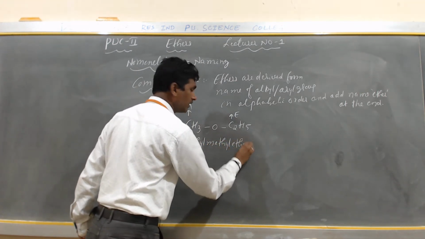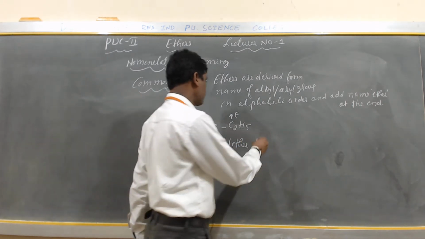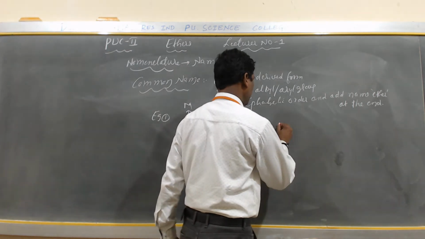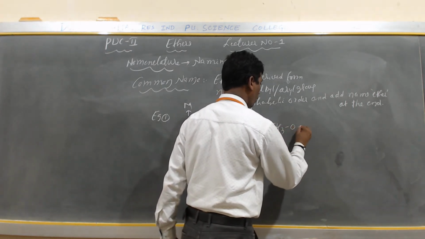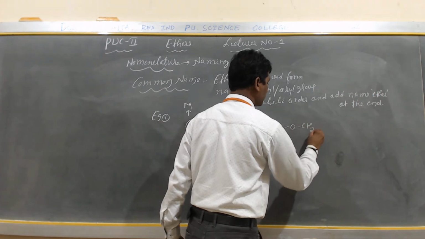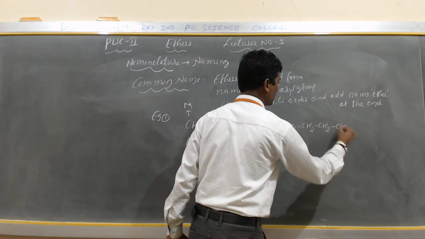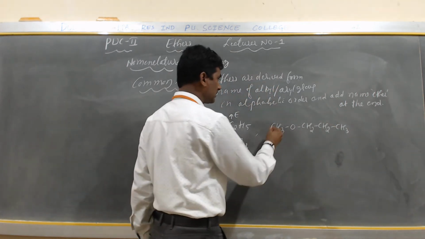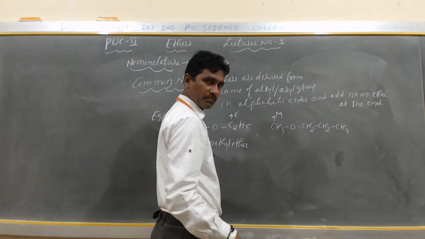What is the name? Ethyl methyl ether. Yes, my dear students, one more example. I can write here CH3, then O, then CH2, CH2, and CH3. CH3 is called what? Methyl. The initial letter is M.